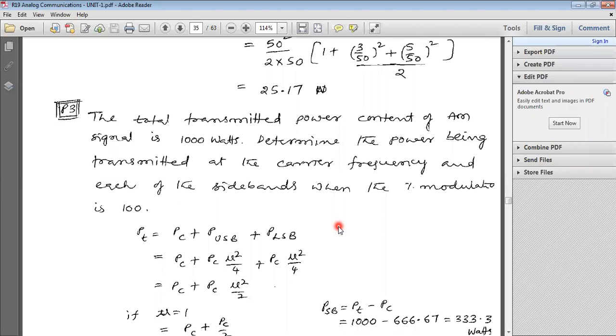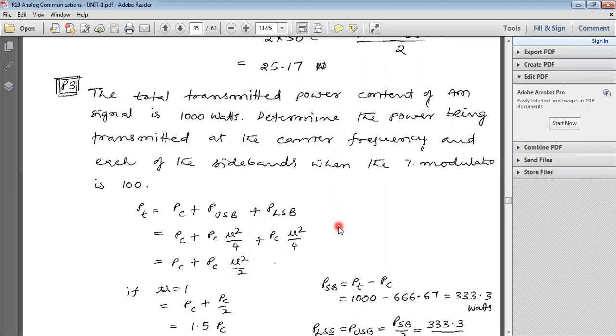Determine the power being transmitted at the carrier frequency and each of the sidebands when the percentage modulation is 100.